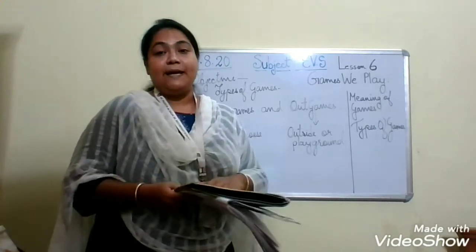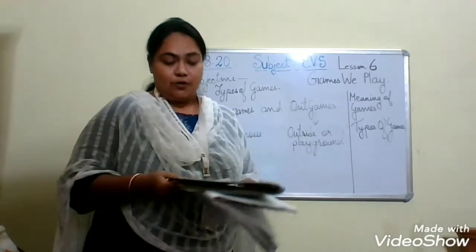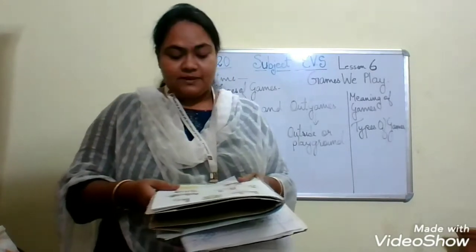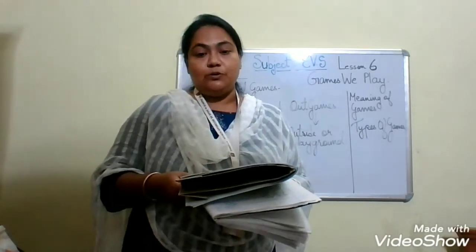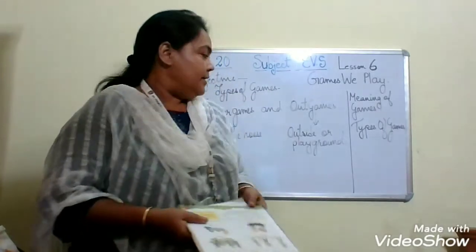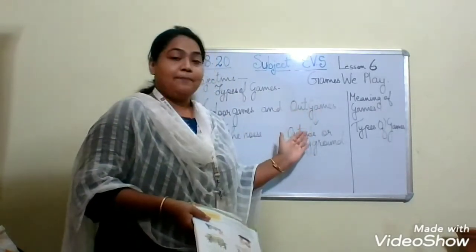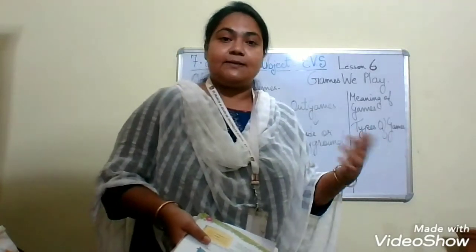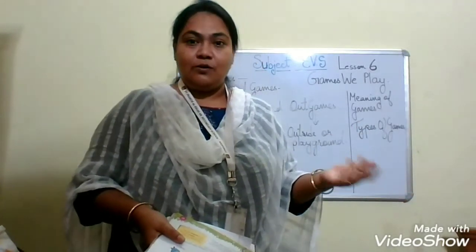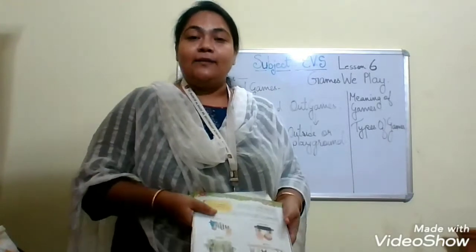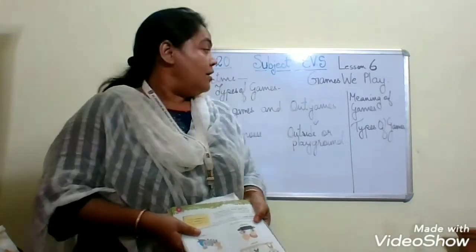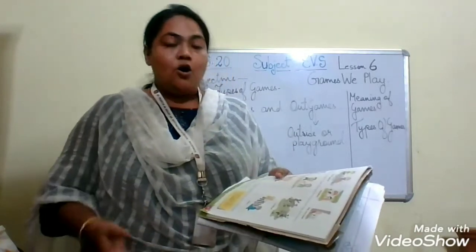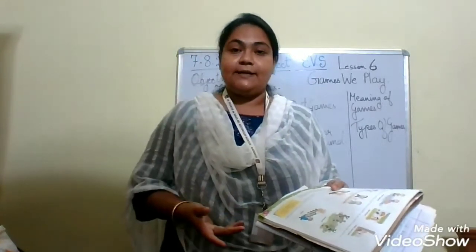Now, what do you mean by indoor games? The games that are played inside the house are called indoor games. Some examples of indoor games are chess, carom, ludo and so on. Then comes outdoor games, which are played outside in the open space. You can call it a playground, a big ground where you play. Those games are called outdoor games, and some examples are hockey, football, cricket.